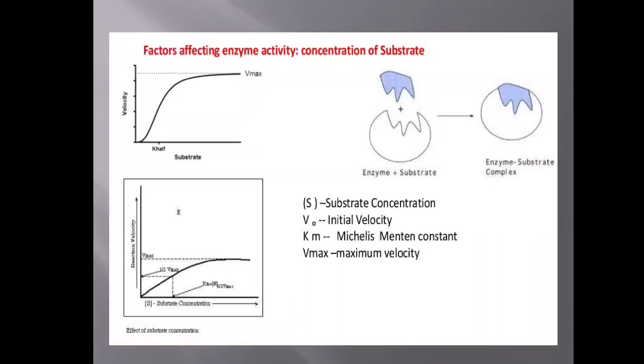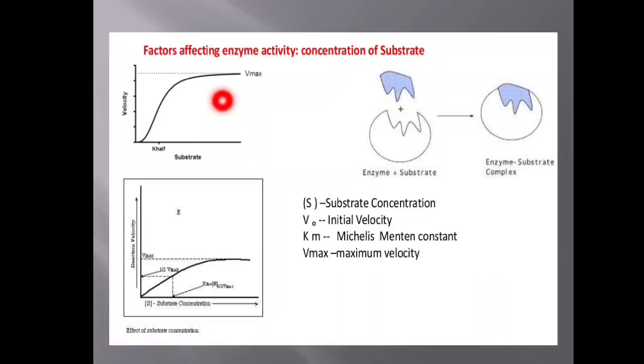Next, and of course the very important thing, what are the factors that influence the velocity of the enzyme catalyzed reaction? I highlight only four factors that influence the velocity of the enzyme catalyzed reaction. The first factor is the substrate concentration, or concentration of the substrate.